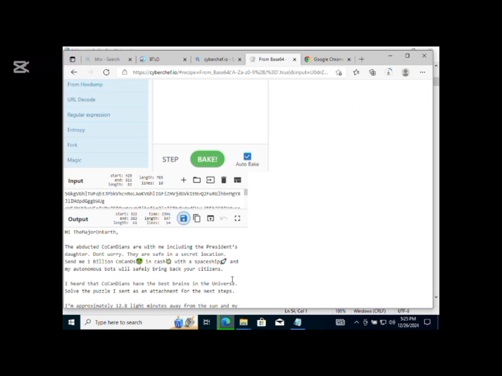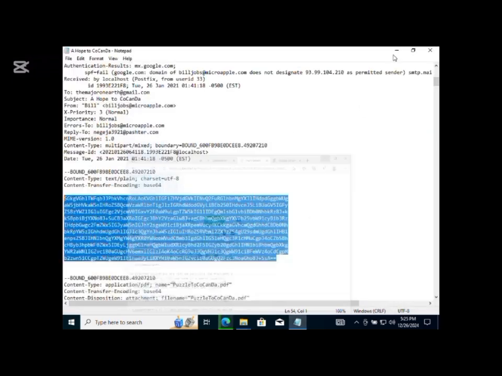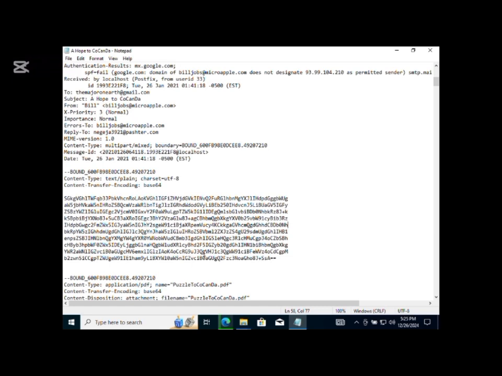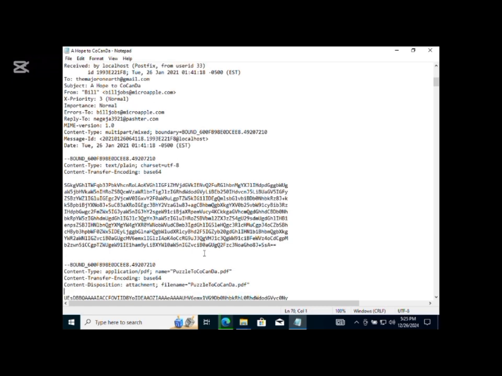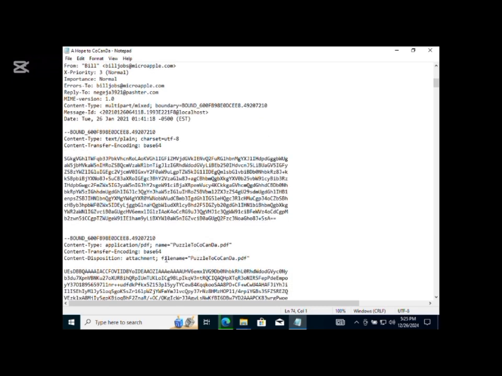Now we'll go back to our email analysis. Let's look at this. It says something about an attachment. So this is it, the application named puzzle to kokanda.pdf. This is the attachment he's talking about, which is also in base 64. So we have to copy everything.